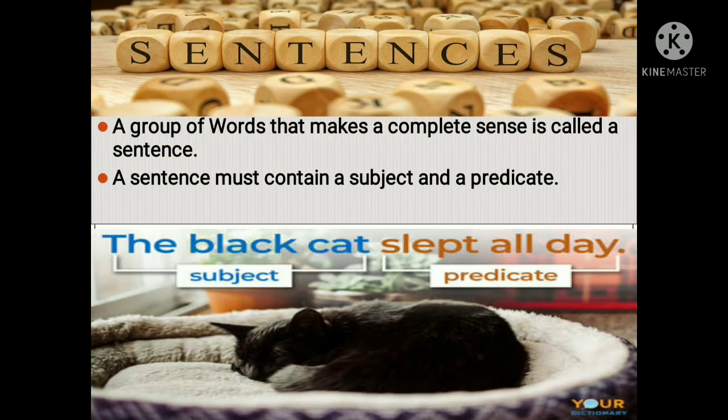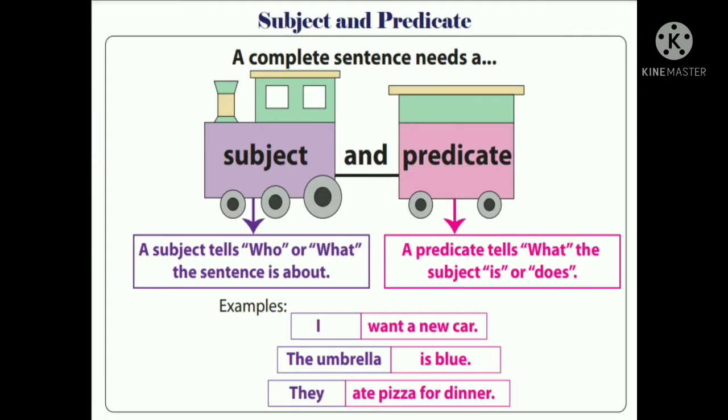Now next is sentences. A sentence is a group of words that makes complete sense. A group of words that makes complete sense is called a sentence. A sentence must contain a subject and a predicate. Here is an example: the black cat slept all day. Here in blue color, the black cat is considered the subject, and slept all day in brown color is considered the predicate.